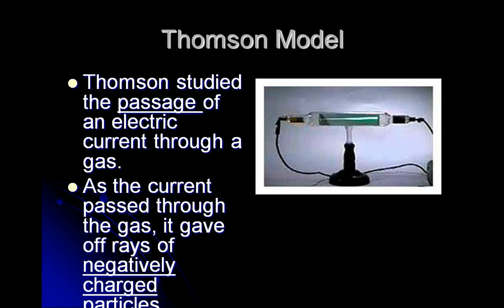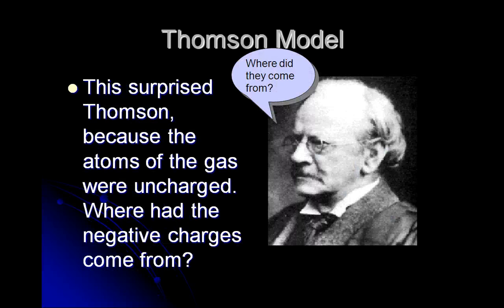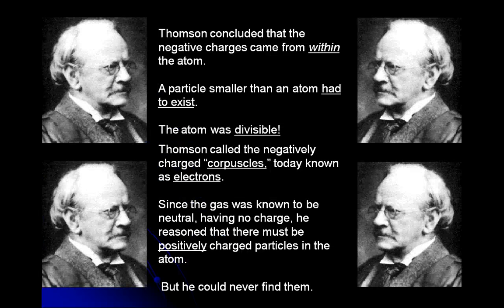Okay? And this is what his experiment actually looked like. He studied electricity going through a gas. And he said that as the current was going through that gas, it gave off negative charges. We'll get into that later. And that was surprising because he thought the atoms were uncharged. So where did this charge come from? Well, what he said was that the atom was divisible, and he came up with this thing called a corpuscle. Now we name it the electron.